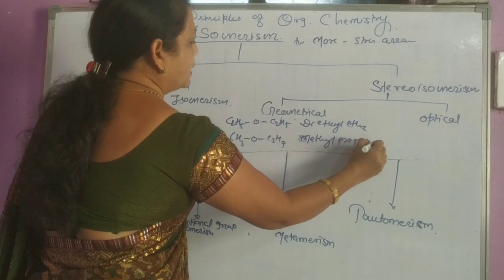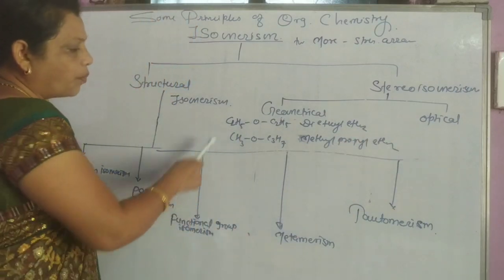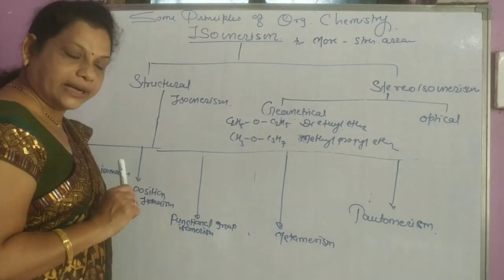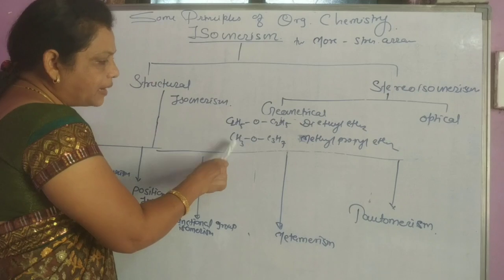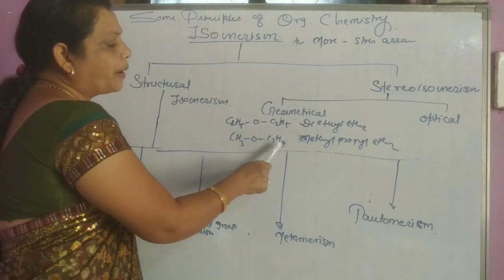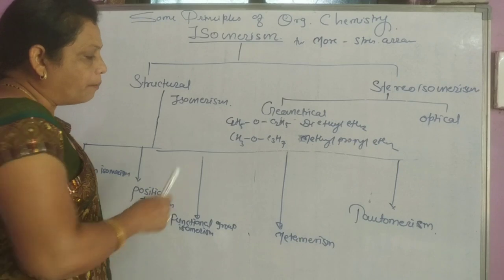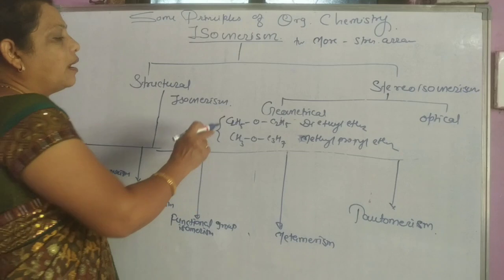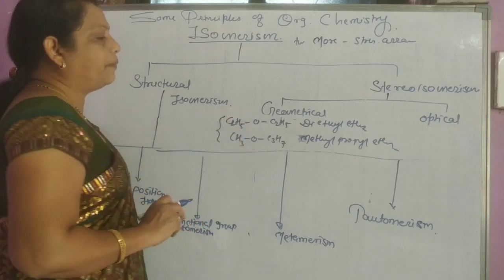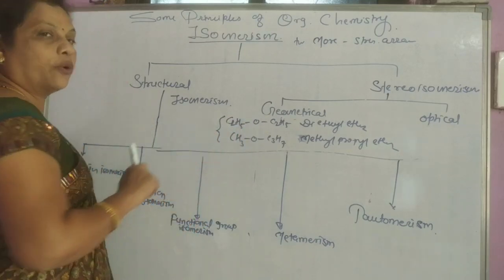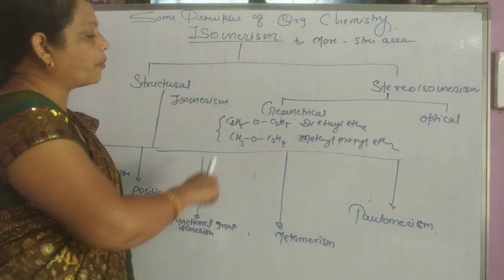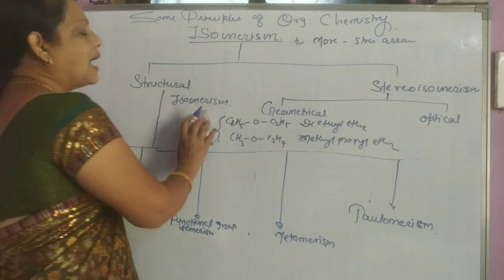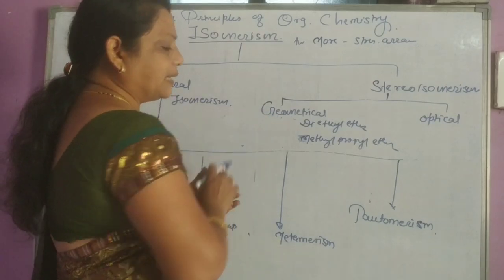Methyl propyl ether. See here, in the first ether, two ethyl groups are present on the ether linkage. But in the next example, there is a methyl group on one side and a propyl group on the other side. Both have the same molecular formula and same functional group, but the alkyl groups on the ether linkage are different, and they are called metamers of each other. The phenomenon of forming these metamers is called metamerism. And the last one is called tautomerism.